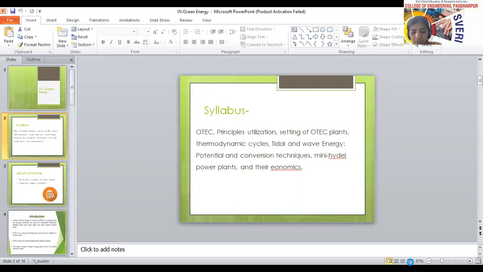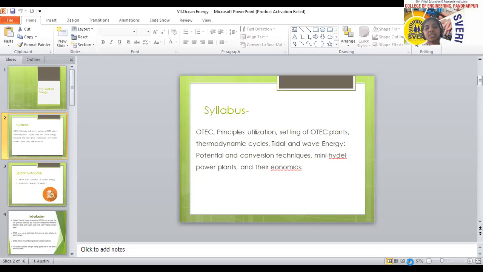We all know the solar radiations are falling on the earth surface, and about 70% of the earth surface is water. On that area, solar radiations fall on the water. By utilizing the solar heat obtained on the water, we can convert that heat energy into electricity. That's why OTEC is the ocean thermal energy conversion.